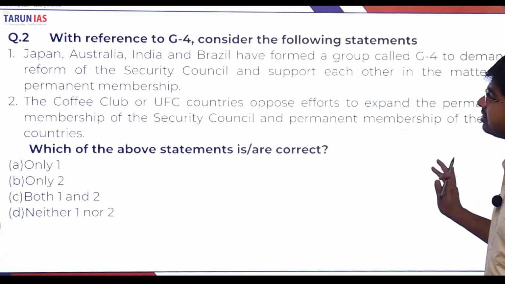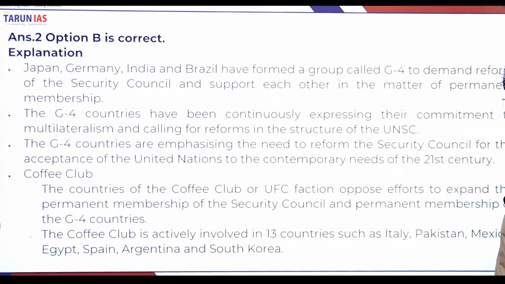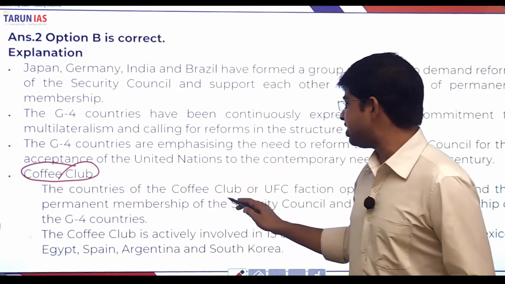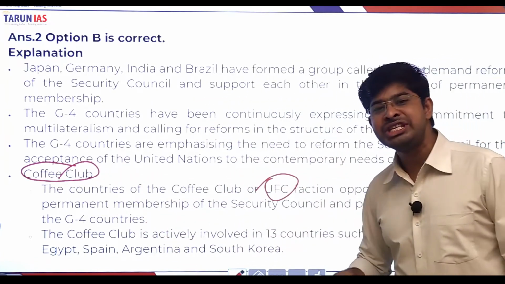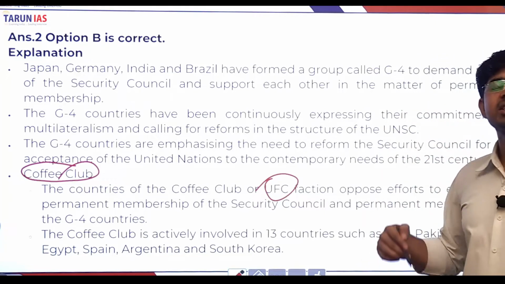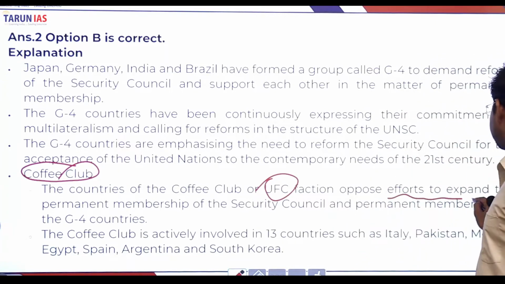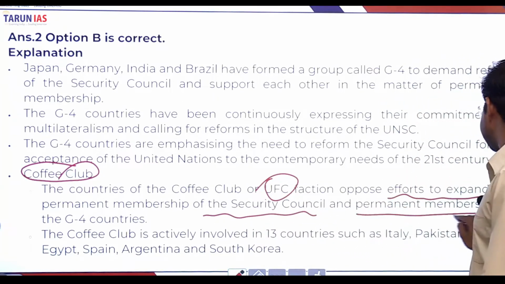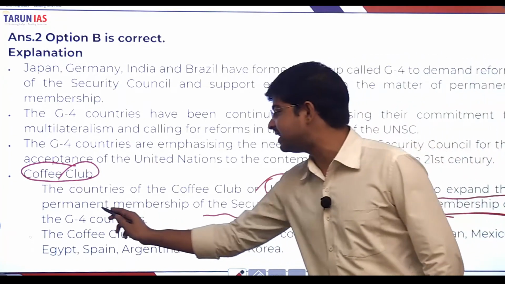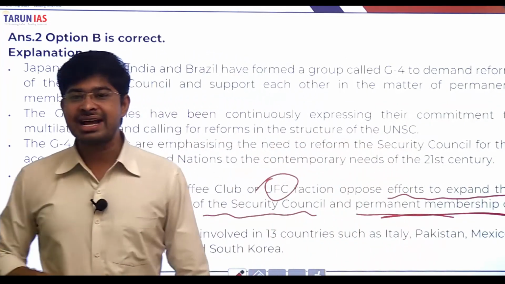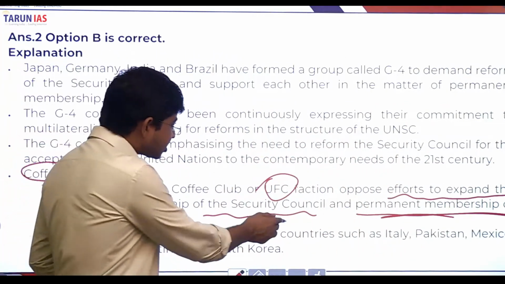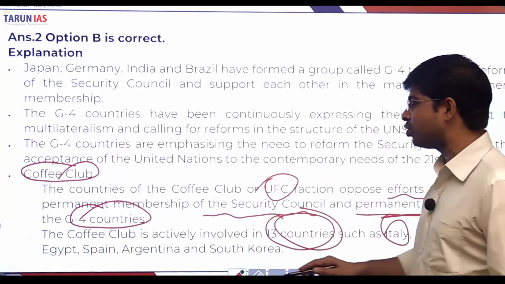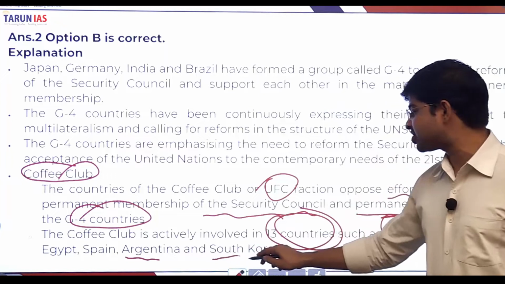You can check the explanation here about the Coffee Club. The countries of the Coffee Club, also called UFC, act to oppose efforts to expand the permanent membership of the Security Council and the permanent membership of the G4 countries. It has 13 members, especially Italy, Pakistan, Mexico, Egypt, Spain, Argentina and South Korea.